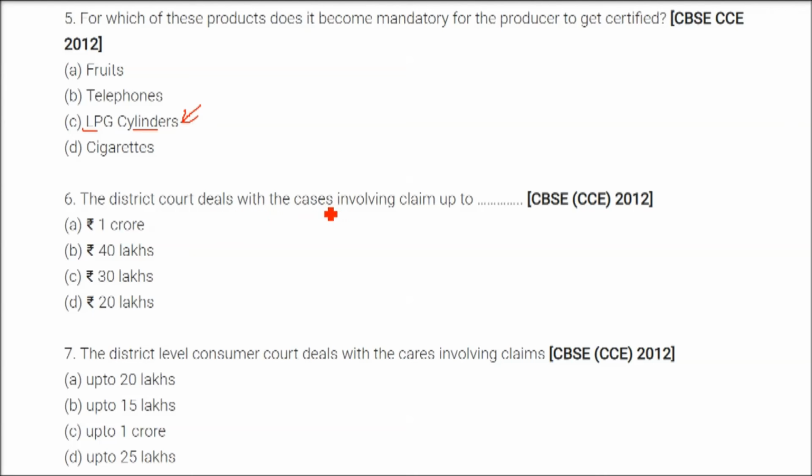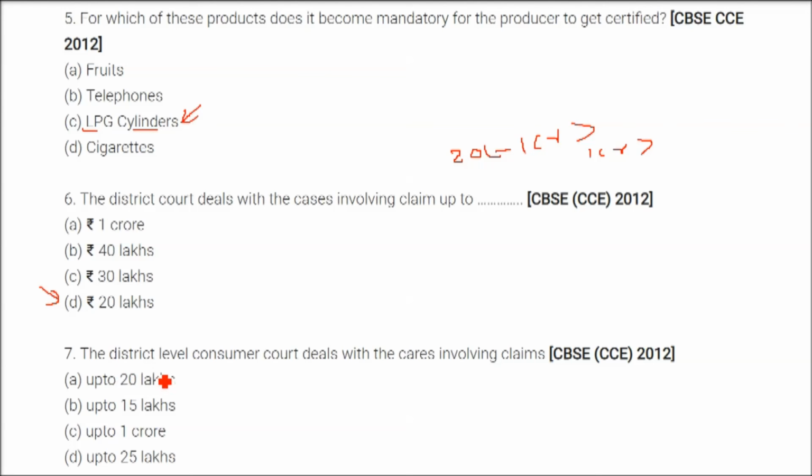The district commission deals with cases involving claims up to, and here the answer is, 20 lakhs. So 20 lakhs and below is district. 20 lakh to 1 crore is taken up at the state level, and all above 1 crore at the Rashtriya or national level.